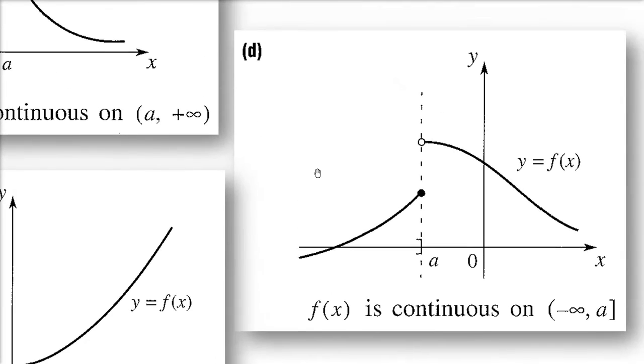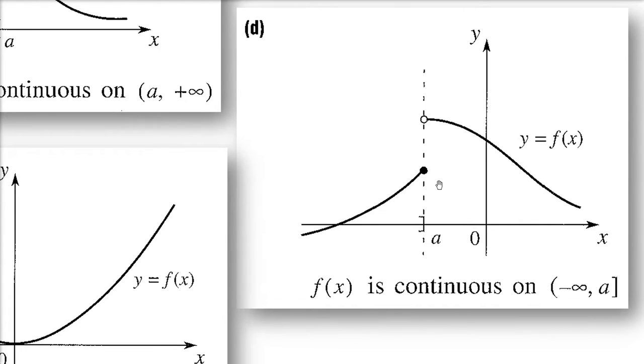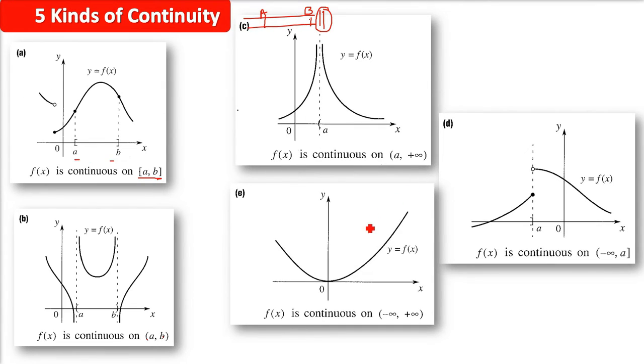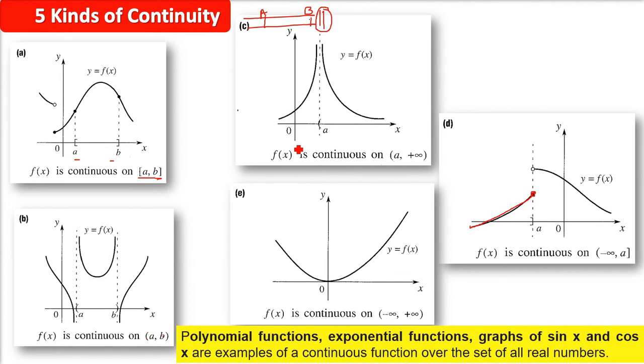And here there is a sudden dip, a sudden break, but still if you include a and go on the left-hand side, from a to negative infinity, as I said, a will be included, infinity is not included, this is continuous. So for a certain interval, the continuity can be there.